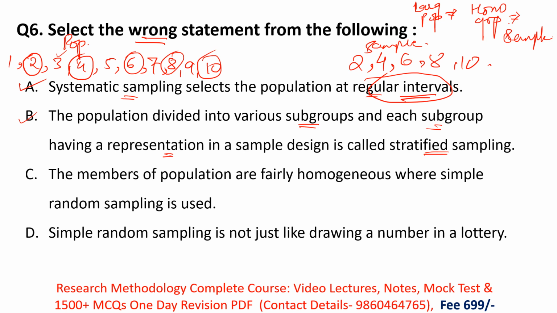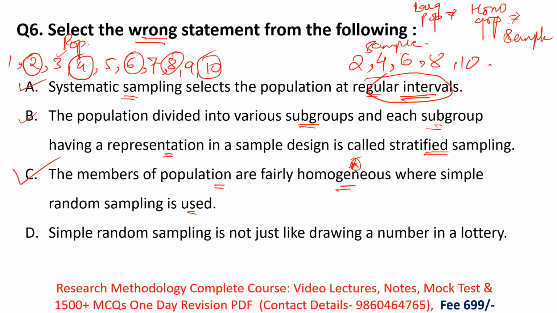Then option C: the members of the population are fairly homogeneous where simple random sampling is used. Yes, whenever a researcher uses simple random sampling, selecting samples randomly from the population, the population should be homogeneous. This is a very important sentence. So option C is also correct.